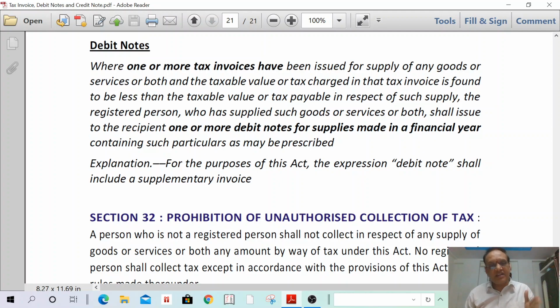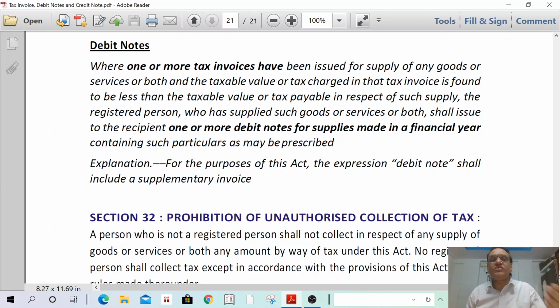The real supply is 1,20,000, but the rate of tax is 18%. You have mentioned 12% in the invoice, so you have to collect 6% extra. The value you mentioned in the invoice is 1 lakh, but the actual value of supply is 1,20,000. You have to collect the extra, and pay the extra amount to the government.